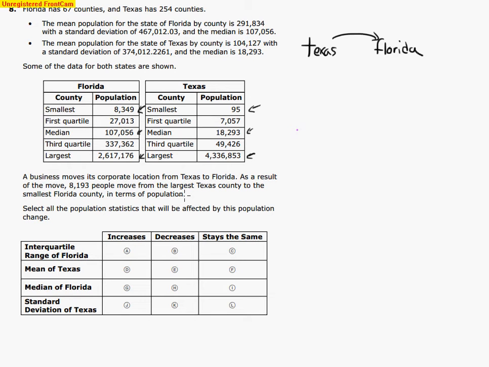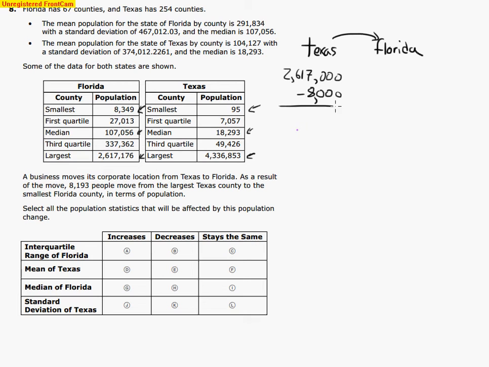I'm taking people from the largest county in Texas. So that means my largest county, which is 2,617, blah, blah, blah, blah. 8,000 of those people are going to move to the smallest town in Florida.